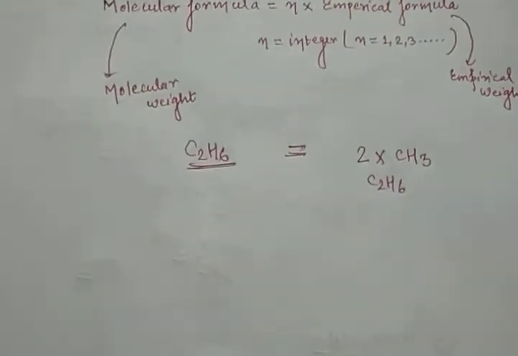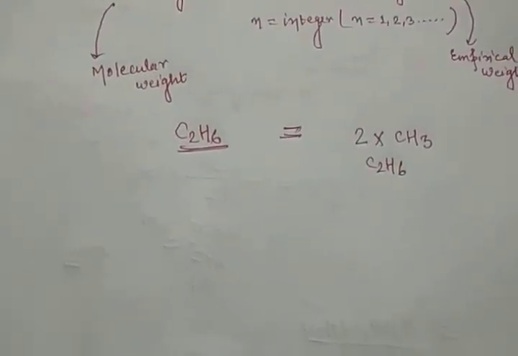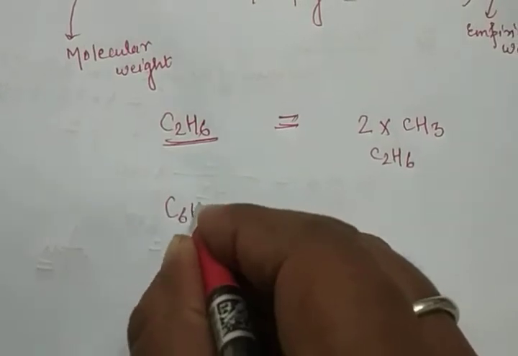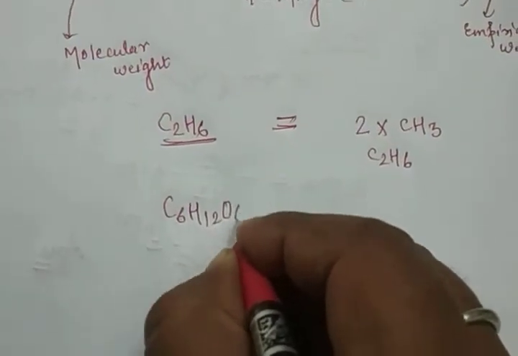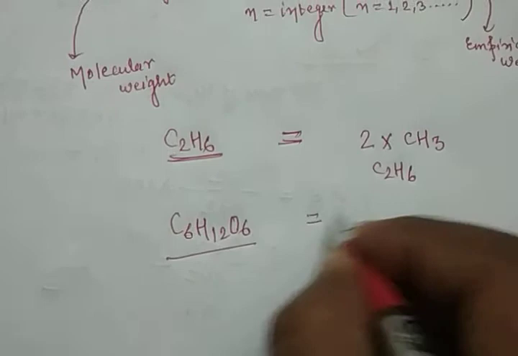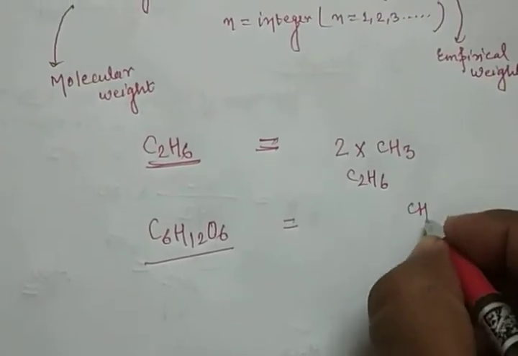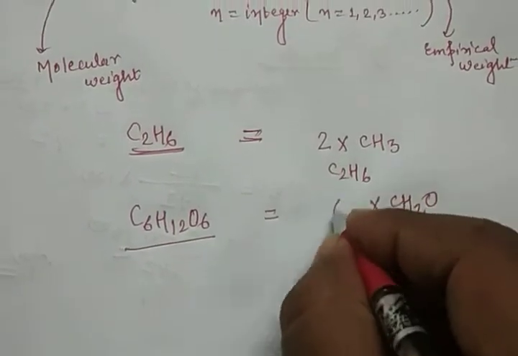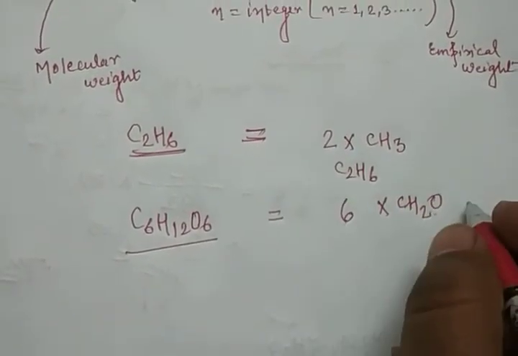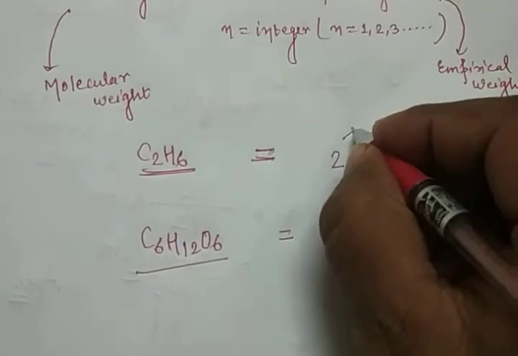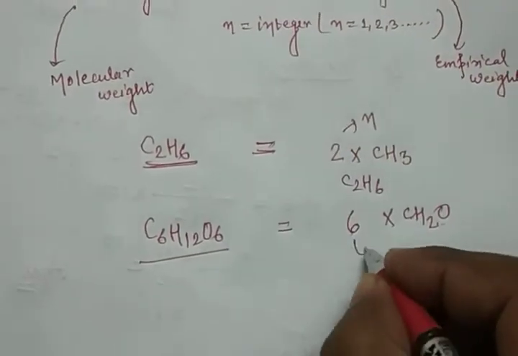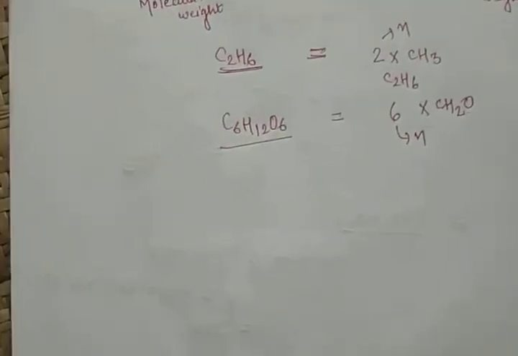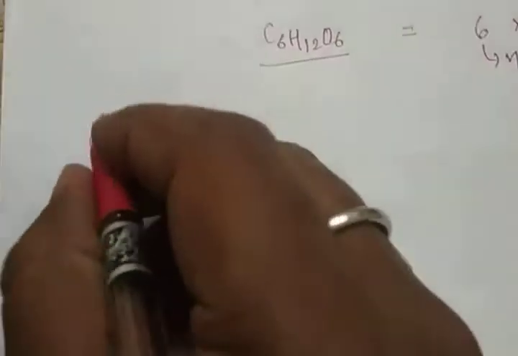Clear? 100% clear? Okay. Suppose you have the formula of glucose, C6H12O6. This is the molecular formula. And the empirical formula is CH2O. So you just multiply by 6, giving C6H12O6. So here n is 6. So n is an integer. Clear?